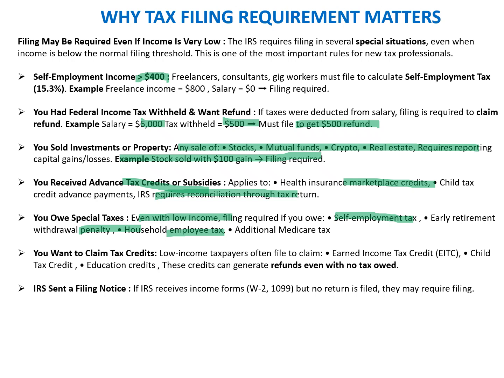You want to claim the tax credit. Low income taxpayers often file to claim the earned income tax credit, child tax credit, and education credit. We'll talk about all these elements in subsequent slides, when we discuss in detail how these tax credits are allowed. IRS and filing notice: if the IRS receives income from Form W-2 but no return is filed, then they may require the filing. So typically these are the cases wherein a return is required to be filed even if the limit of $14,000 for an individual has not been reached or breached. We'll move to the next slide then.